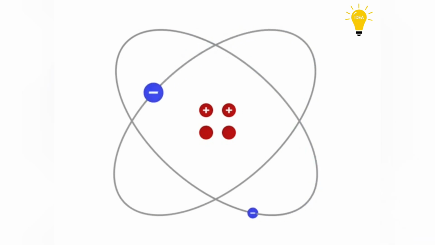Electrons are held in orbit around the nucleus because their negative charge is attracted to the positive charge of the protons. Here, we have a helium atom with its 2 electrons traveling in 3-dimensional orbits in the first energy level or shell of the helium atom. The nucleus is made up of 2 protons and 2 neutrons. The number of electrons and protons of an atom is always the same.